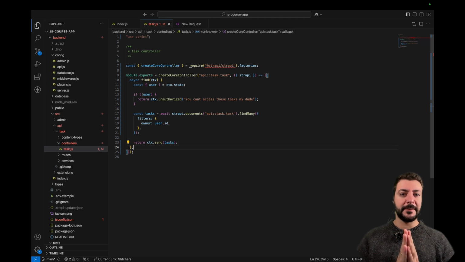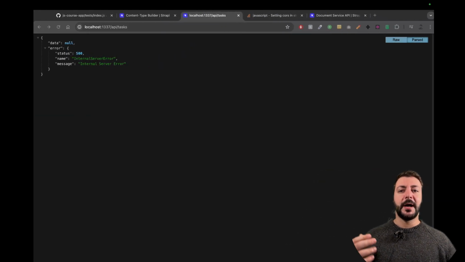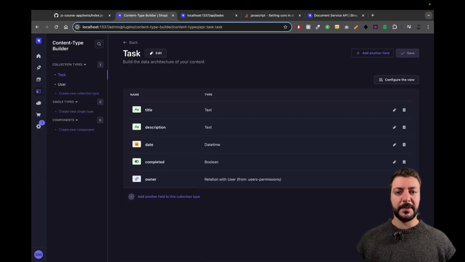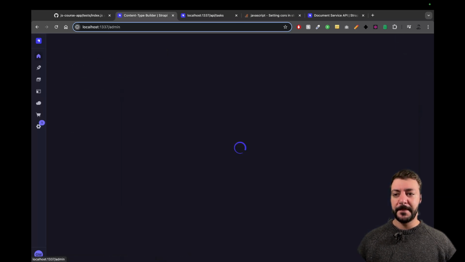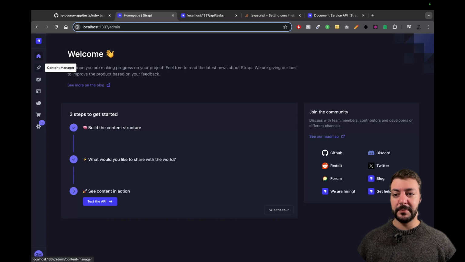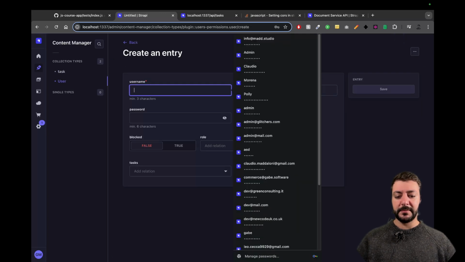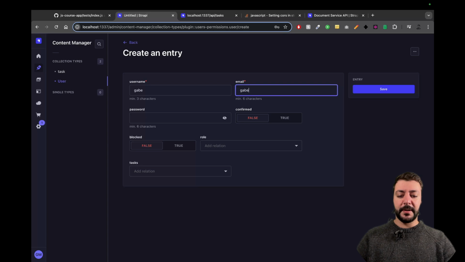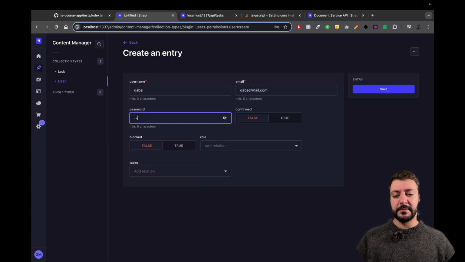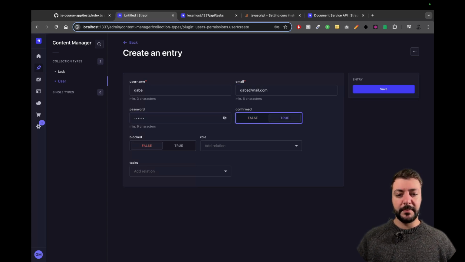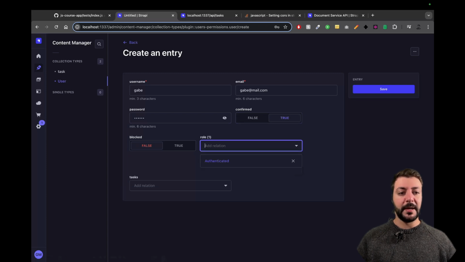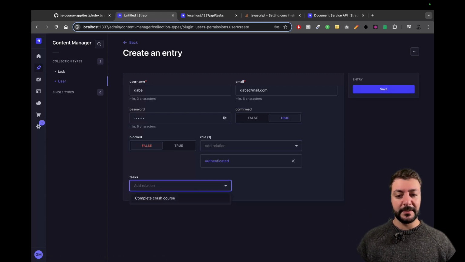Now, if you want to test it, the way to do it is to log into Strapi. And to do that, we need to create a user, and then we need for that user to log in. So I don't want to do this by code yet, because that's going to be really annoying to do in a single video. Let's actually just create a user here by hand. I'm just going to go into my content manager user. I'm just going to create a user. I'm just going to call it Gabe, and this is gabe@mail.com. Password is whatever. It's confirmed. It's not blocked. My role is authenticated, and I can now assign myself a task, which is complete crash course.